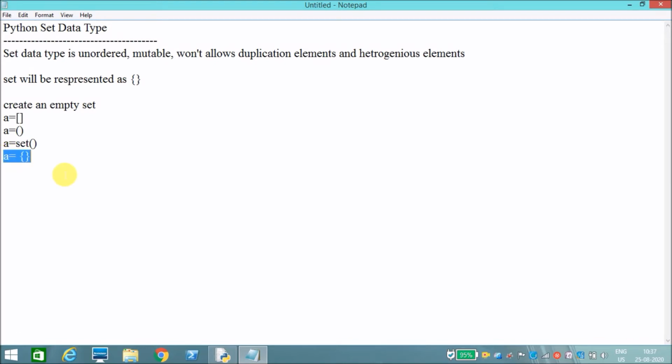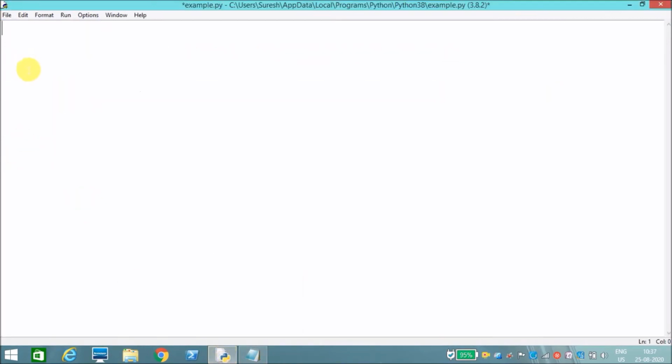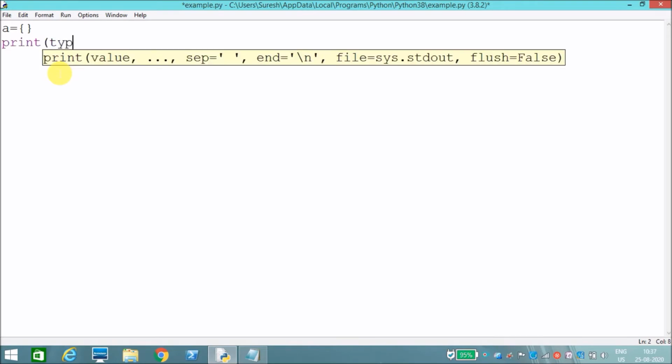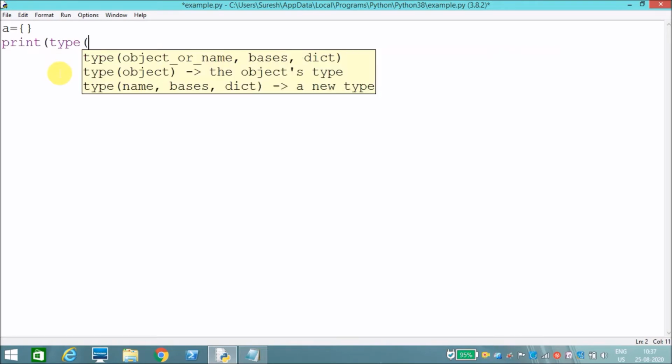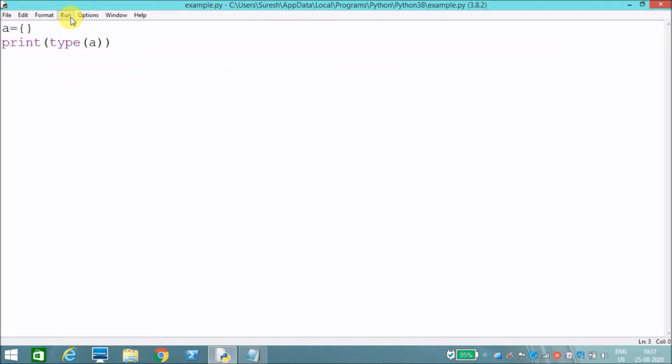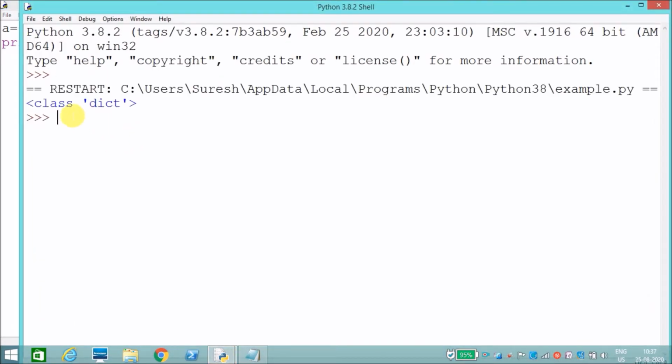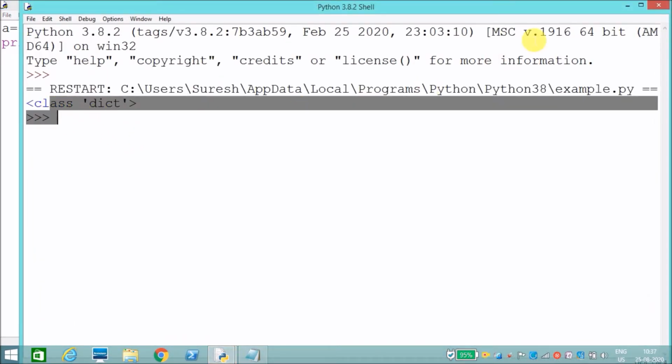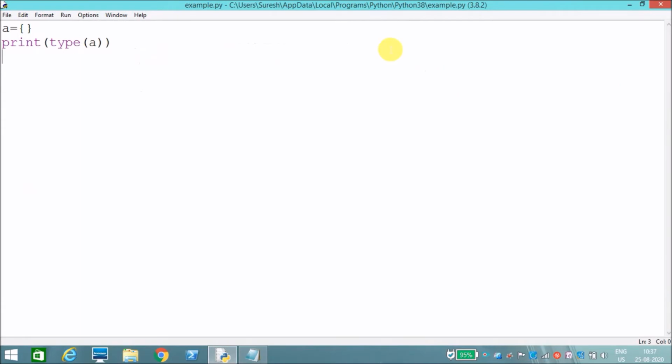I will show with an example. Now a is equal to empty curly braces, and I will print the type of a. See, it displays the type as class dict, dictionary. It won't say set.